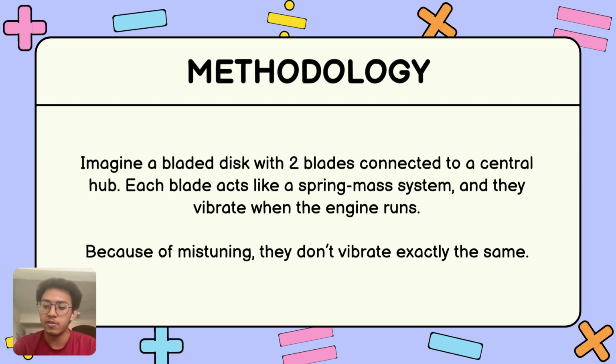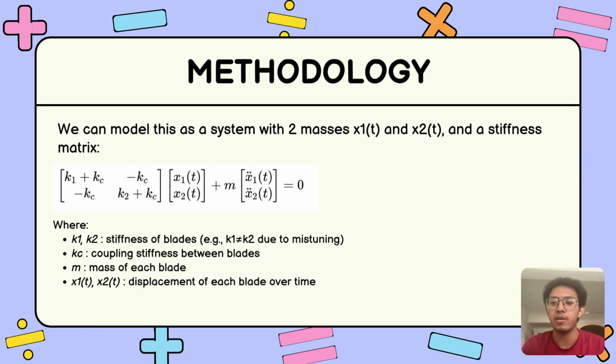Because of something called mistuning, which means slight differences in properties like stiffness, the blades don't vibrate exactly the same way. To understand this behavior, we model the system with two masses, represented by x1(t) and x2(t), which describe how each blade moves over time.